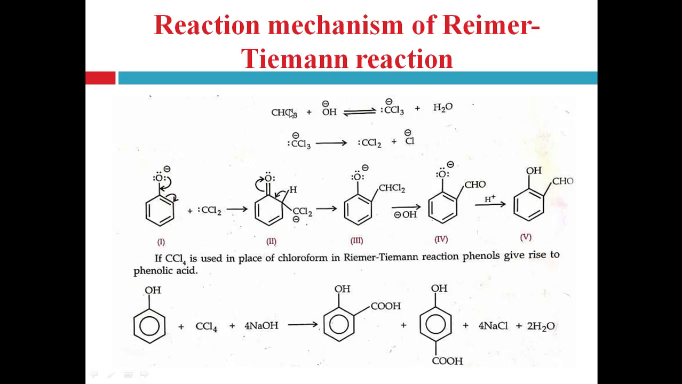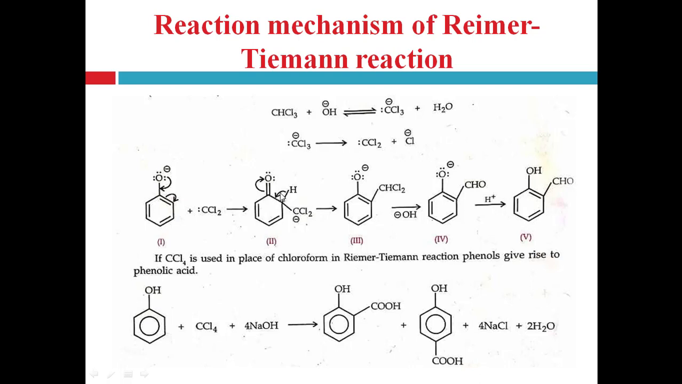So from chloroform the electrophile is generated. Chloroform reacts with the strong alkali OH minus, right, and subsequently forms CCl2, that is neutral carbene or electrophile. This carbene, dichlorocarbene, acts as the electrophile. Now this CCl2 carbene molecule attacks the ortho position of the phenol ring, right, and forms this intermediate, right.